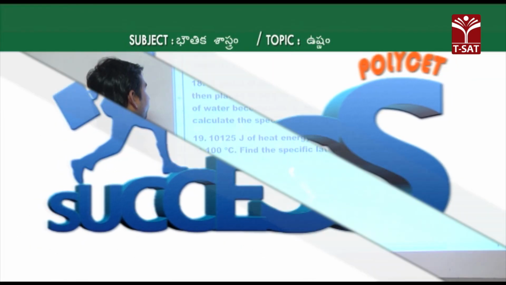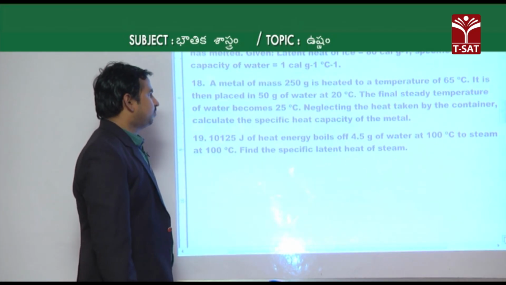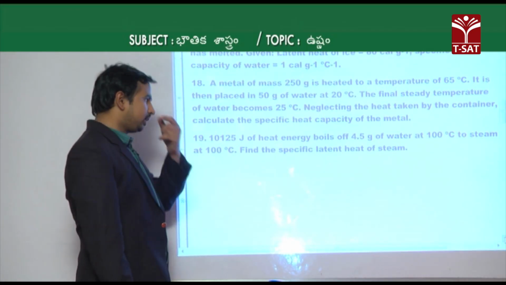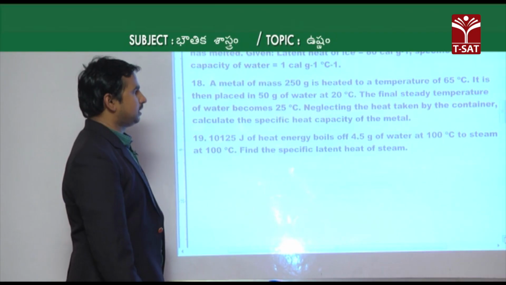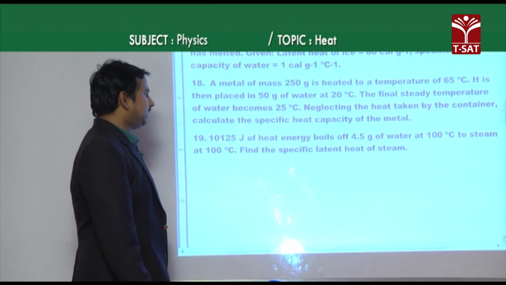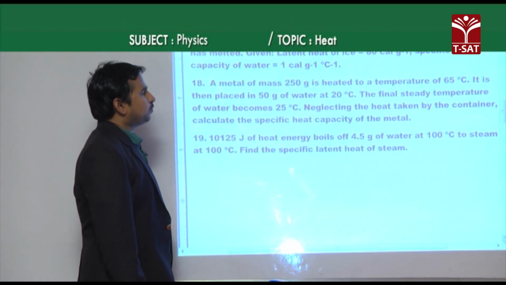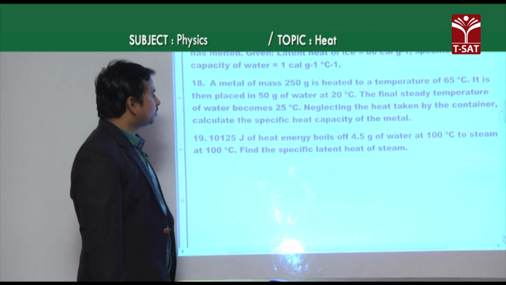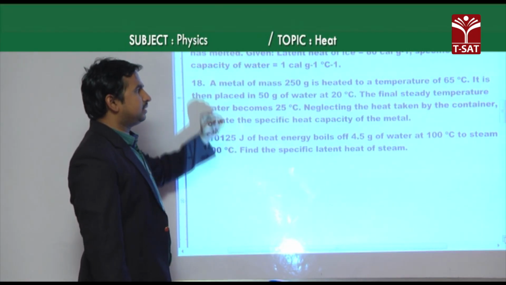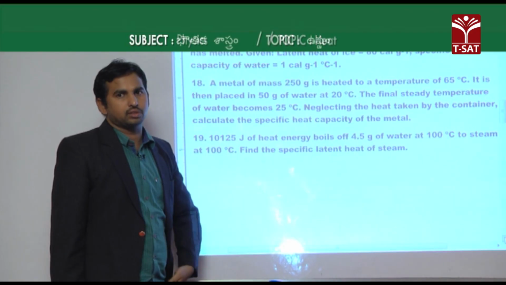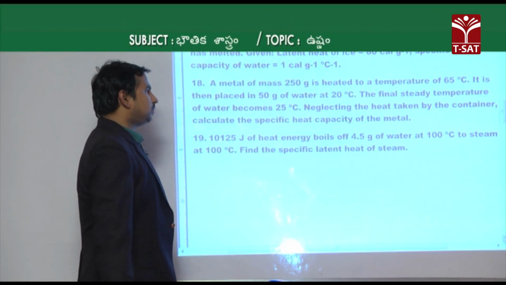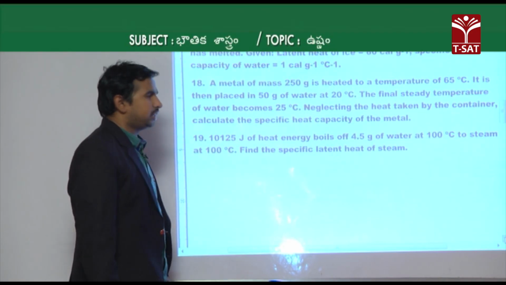Okay. If you see the next one, the 18th one: a metal of mass 250 grams is heated to a temperature of 65 degrees Celsius. Then after heating, it is placed in 50 grams of water at 20 degrees Celsius. So this metal at 65 degrees Celsius is taken as the hot body, and the 50 grams of water at 20 degrees Celsius is taken as the cold body.